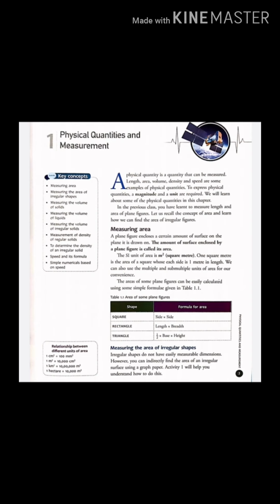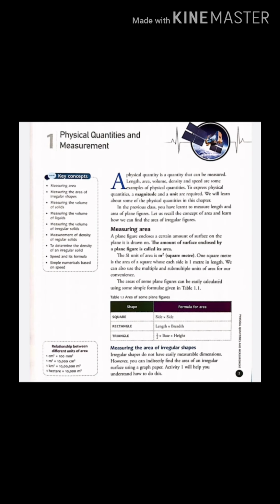Now, the density of the stone can be found by using the formula density equals mass upon volume, where m is the mass of the stone. The mass of the stone can be determined by using a physical balance.